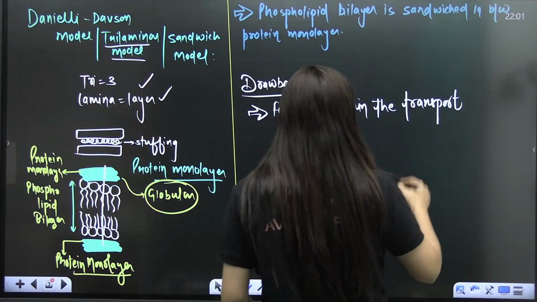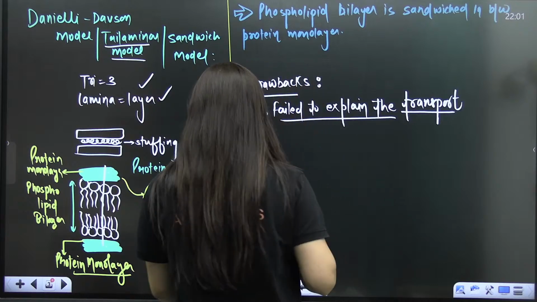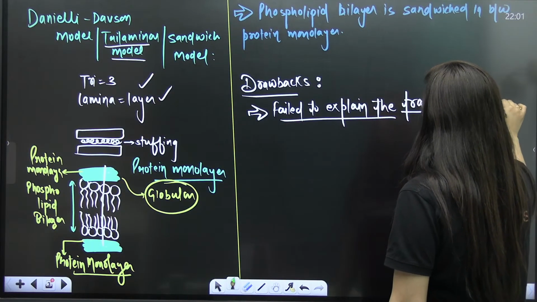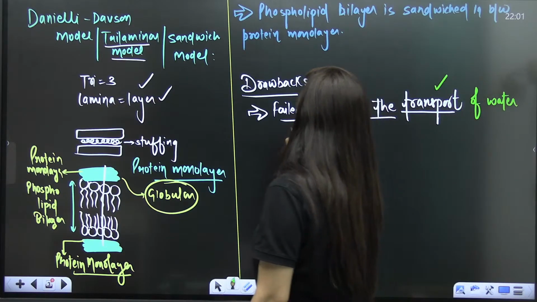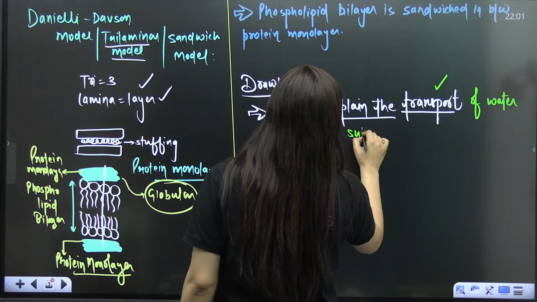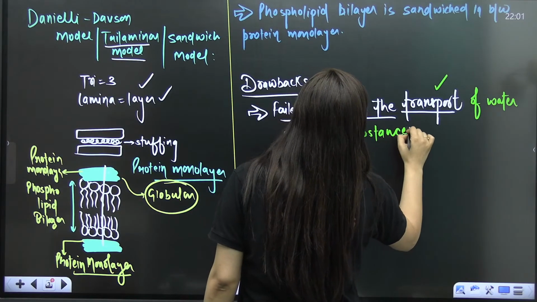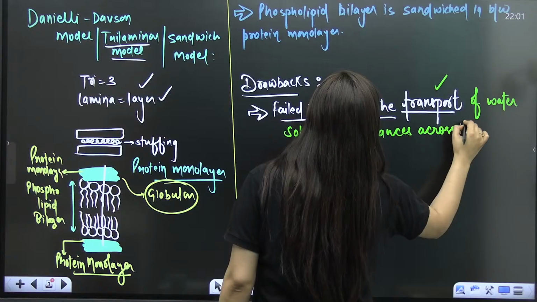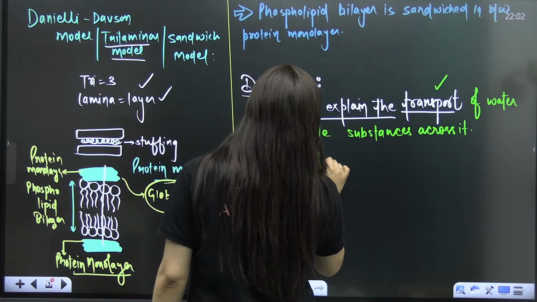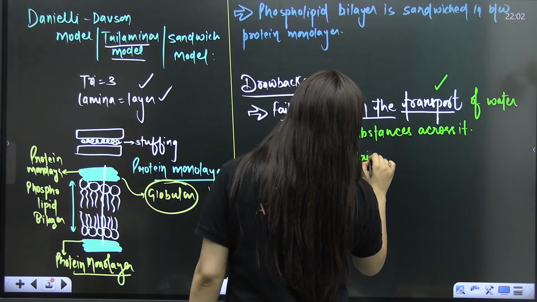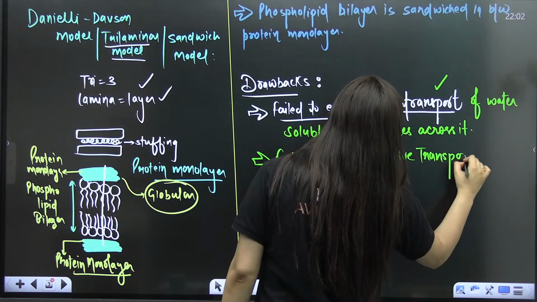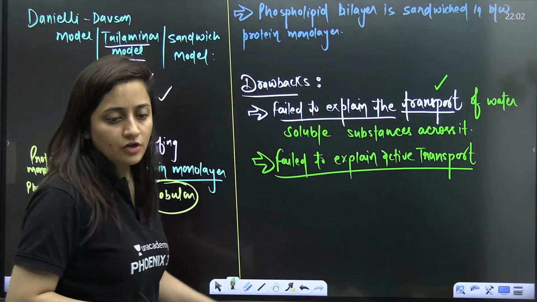It failed to explain the transport of especially water soluble, or lipid insoluble, substances across it. It also failed to explain active transport. So these were the drawbacks.